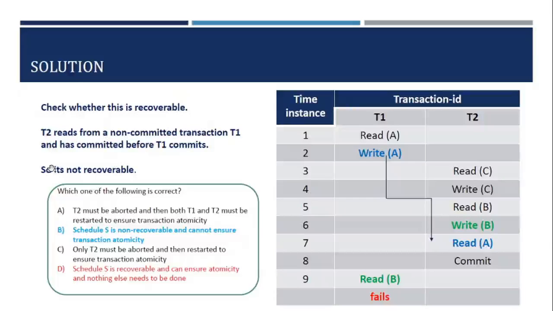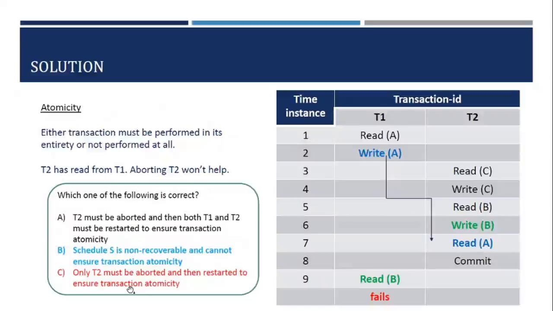Once we know that S is not a recoverable schedule, if you look at options B and D, option B says schedule S is non-recoverable and cannot ensure transaction atomicity. So this statement is correct. And what about statement D? Schedule S is recoverable and can ensure atomicity, nothing else needs to be done. We know that S is a non-recoverable schedule, so statement D is wrong. We can omit statement D.